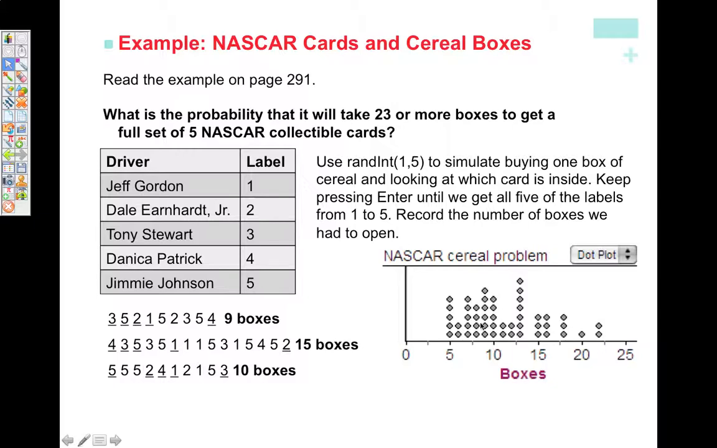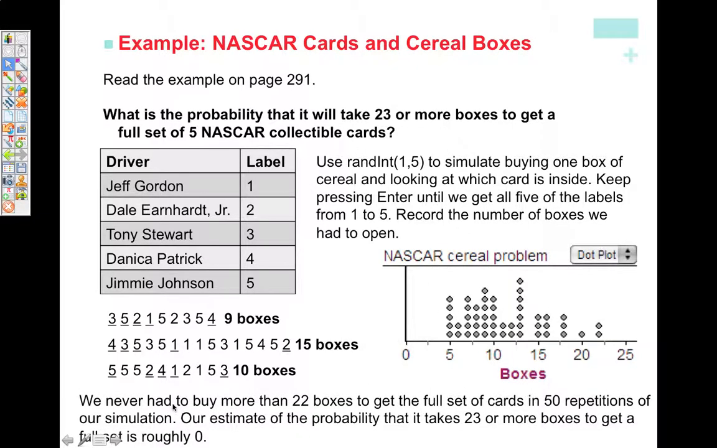So should it take 23 boxes? Well, no, based on our simulation, it never takes us more than 22 boxes to get a full set of cards in 50 repetitions. Our estimate of the probability that it takes 23 or more boxes to get a full set is roughly 0. So, is that bad? Did the company maybe not do a good job of advertising? Yeah, it's very possible. So there's 2 simulations designed and carried out, one using Table D, one using a calculator for random numbers.